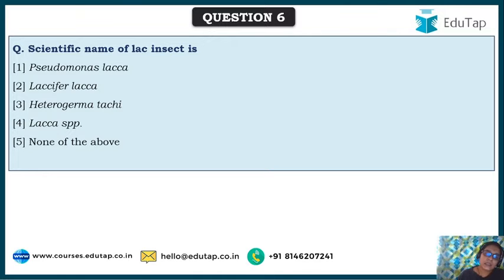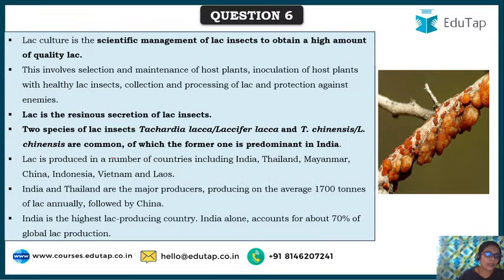So friends, here the scientific name of lac insect is Lacifer lacca, or earlier we used to call it Tachardia lacca, but now Lacifer lacca is the one being used as the scientific name for lac insect. And lac culture is the scientific management of lac insects to obtain a high amount of quality lac.